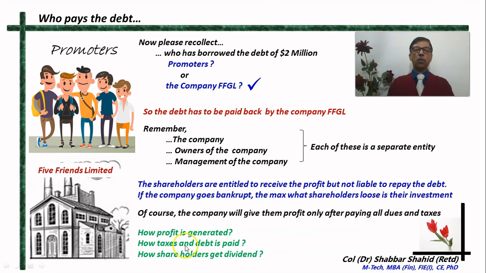How the profit is generated, how the tax and debt is paid, how the shareholders get their dividend, all these aspects are important for you to understand if you have to remain in the stock market. And all these things we shall be discussing as we progress.